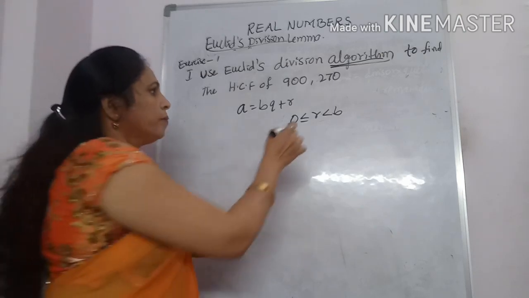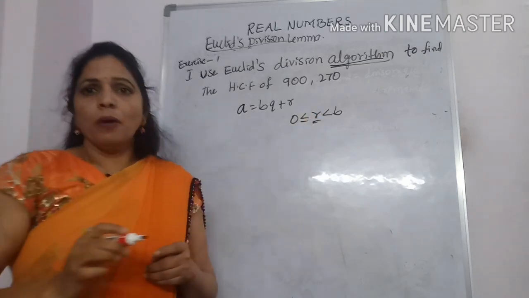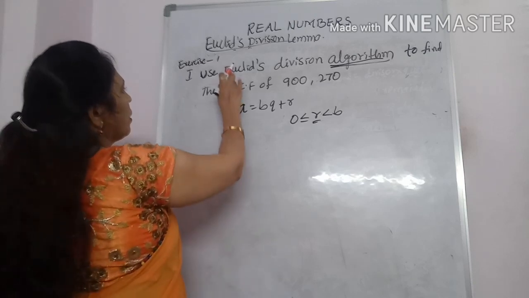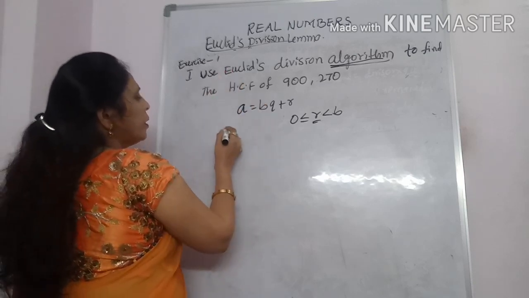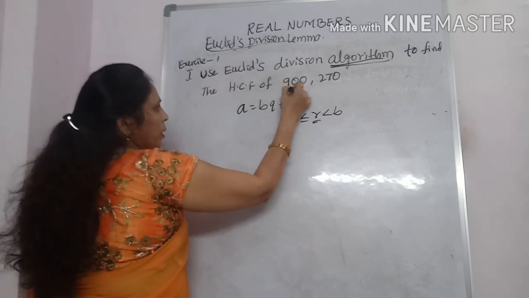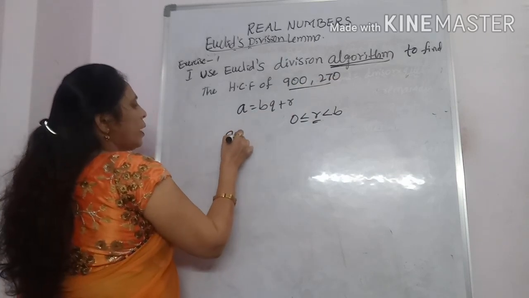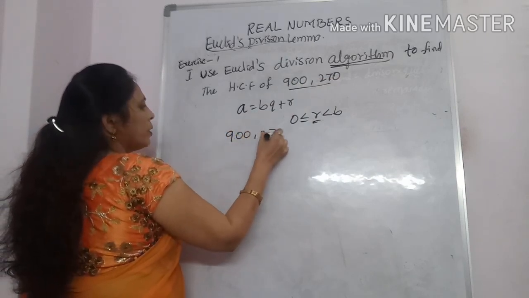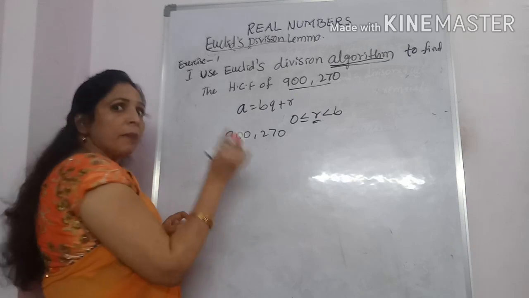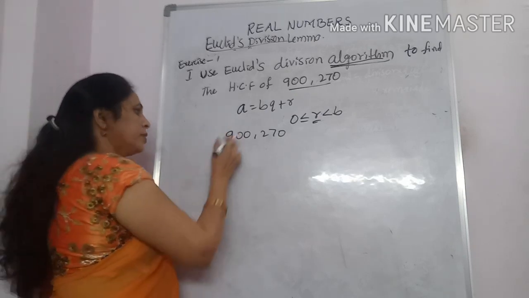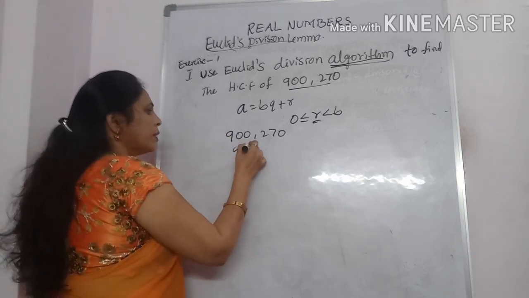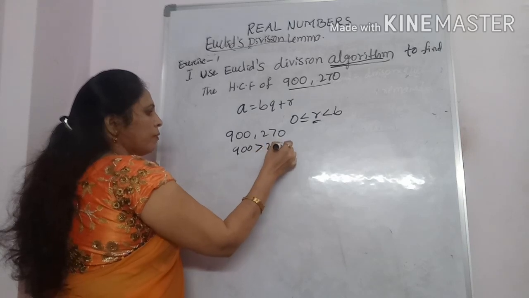Now see here, given two positive integers 900 comma 270. Which is the bigger one? The bigger number is 900. 900 is greater than 270.